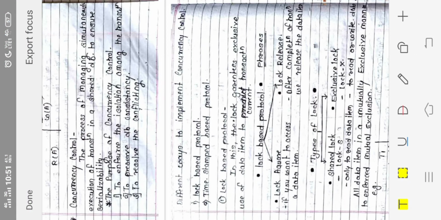But in a concurrent schedule, there is a chance of a conflict or an inconsistency. So to reduce that inconsistency, we have a phenomenon called concurrency control. Concurrency control is the process of managing the simultaneous executions of transactions in a shared database to ensure serializability. I am not saying serial schedule, I am saying serializable schedule. Serial schedule means one after another. Serializable schedule means the concurrent schedule will get executed in a consistent way.